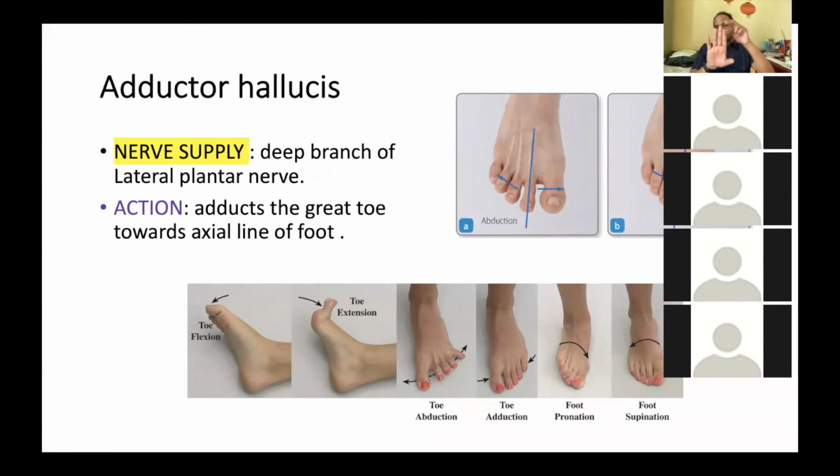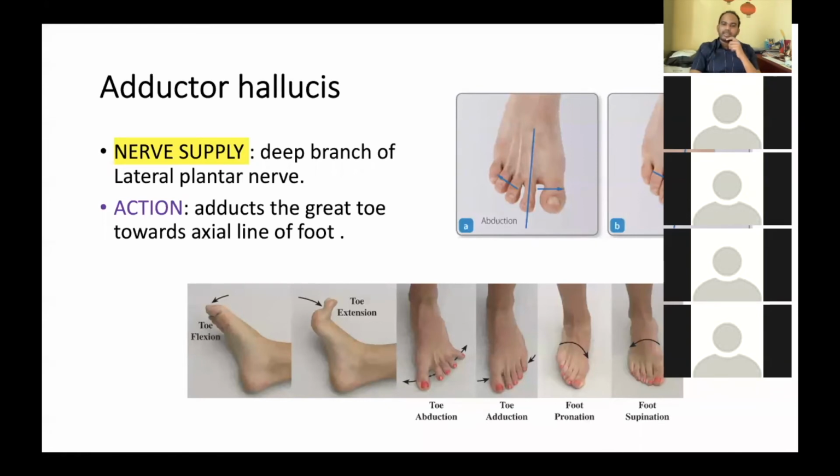Like if you see this, what is this finger? The middle finger. So the middle finger is the axis of the hand. So this finger will remain the same like that, but other fingers can be adducted or abducted. Yes or no? So the middle finger is the axis of the hand, and that's the reason it is not moving either towards adduction or abduction. It is forming the axis of the hand, so other fingers can be adducted or abducted, but that finger remains constant, remaining in its position.